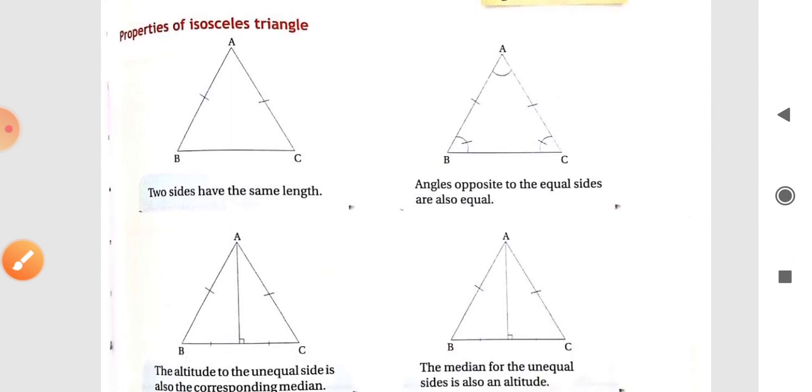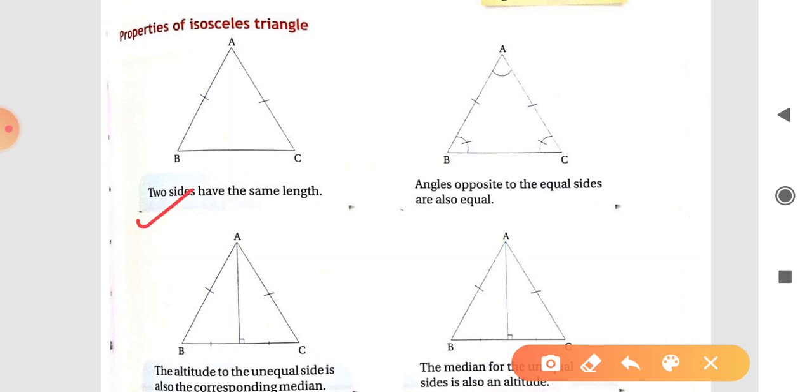Then the properties of an isosceles triangle. First property is two sides have the same length, and second is angles opposite to equal sides are also equal. In this triangle ABC, we are given AB is equal to AC. If sides are equal, then their opposite angles are also equal. The angle opposite to AB is angle C, and the angle opposite to AC is angle B. So angle B and angle C are equal because they are opposite to equal sides.